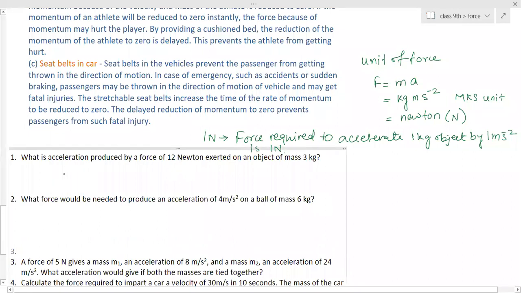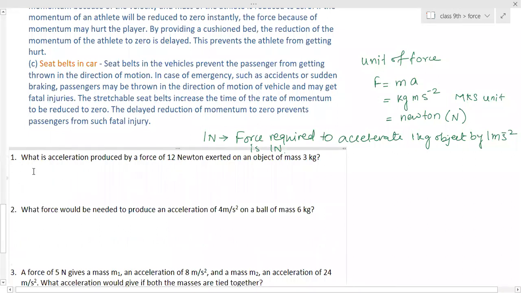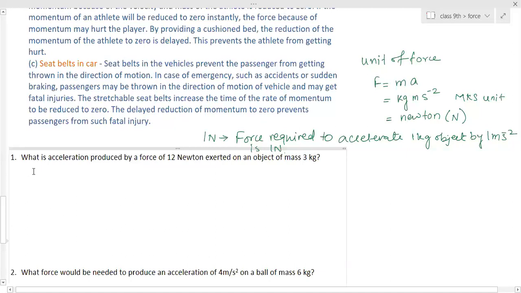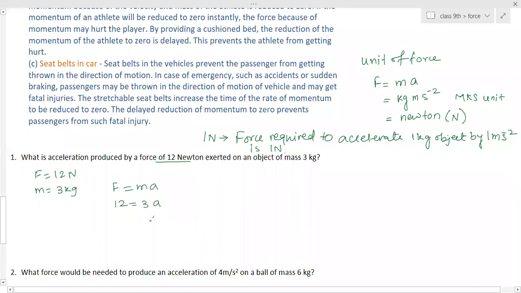Write down the given things first. Force of 12 Newton, so F is equal to 12 Newton. Mass is given, m is equal to 3 kg. So we have the formula F is equal to m into a. 12 is equal to 3a. So a is equal to 12 by 3, which is 4 meter per second square.